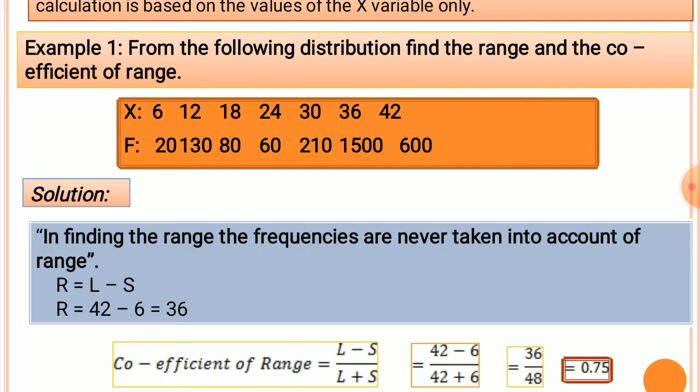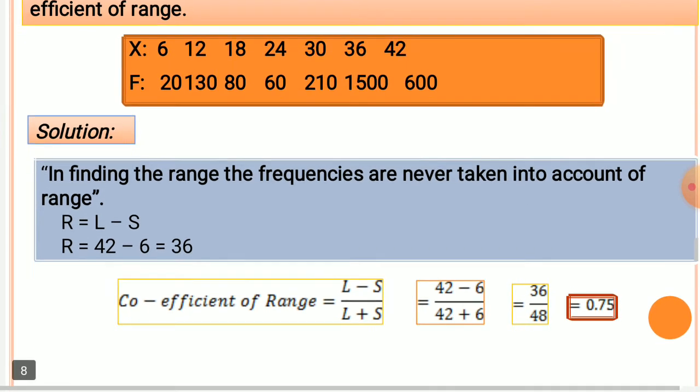Therefore r is equal to L minus S. 42 minus 6 is equal to 36. This is the value of r. Now find the coefficient of range.